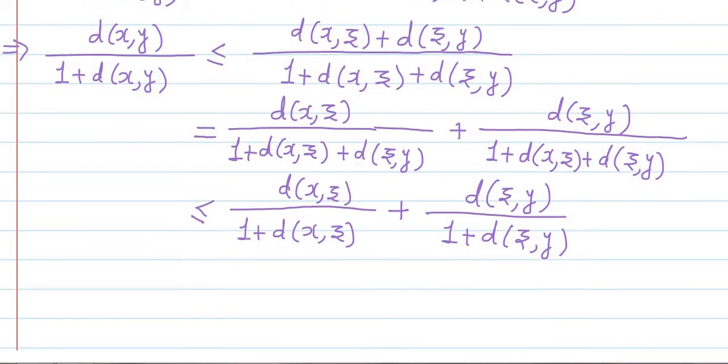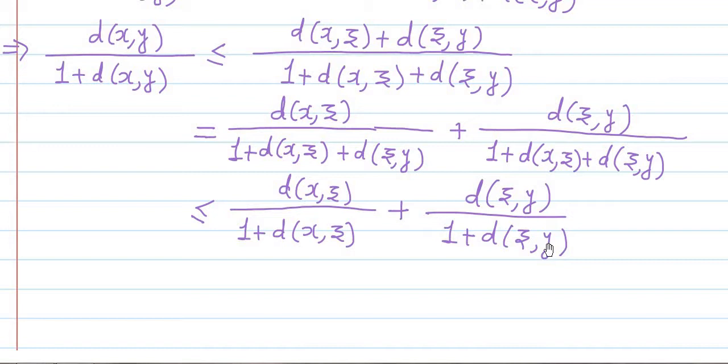Okay. Now observe what we have shown. We have shown that d(x,y) upon 1 plus d(x,y) is less than or equal to d(x,z) upon 1 plus d(x,z) plus d(z,y) upon 1 plus d(z,y). Now recall the definition of d1.